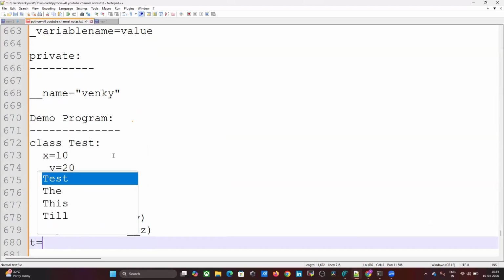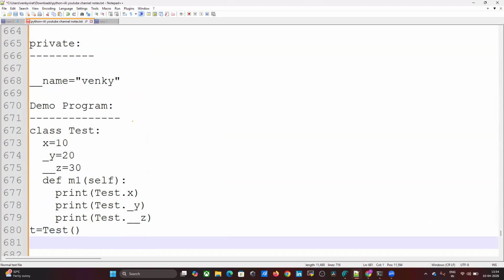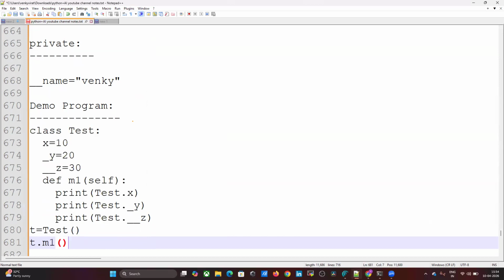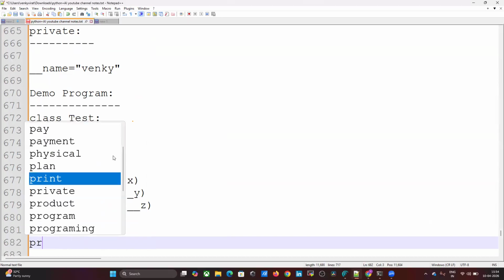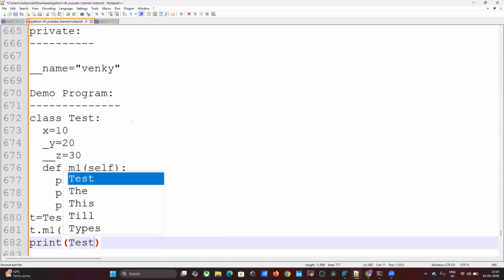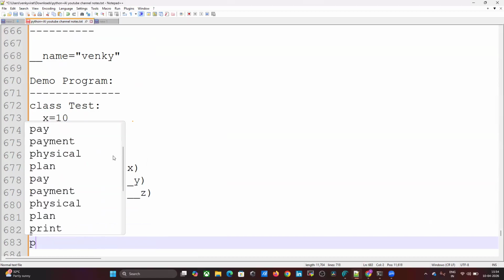t equals Test. Then I'm calling t.m1(). Then print Test.x. This is outside of the class.